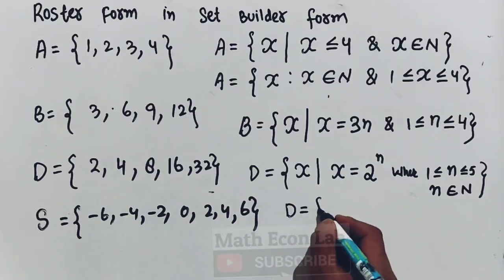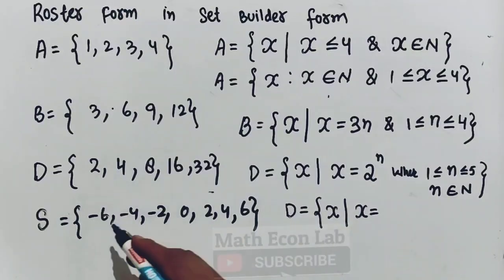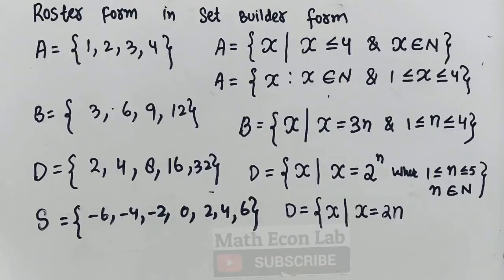We can write the set of all x's such that x is equal to 2 times n. Now what is n here?